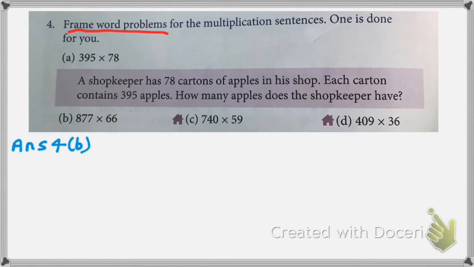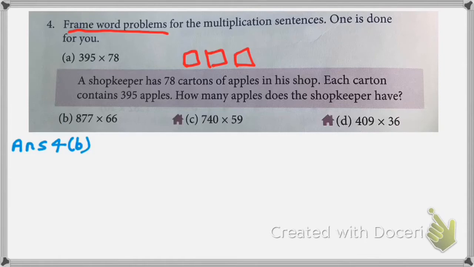First is 395 into 78. This multiplication is given. We have to form word problems, and so the answer is: a shopkeeper has 78 cartons of apples. He has selected this topic. Suppose there are small cartons of apples, and each carton contains 395 apples.